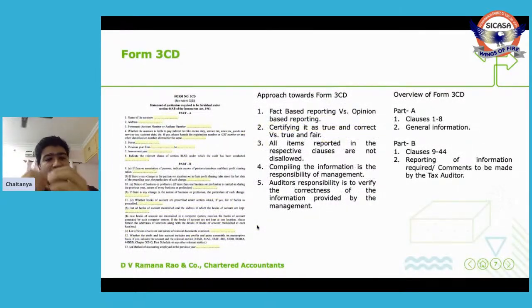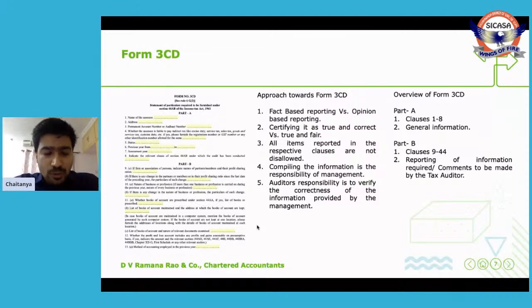This is 3CD. When it comes to 3CD, there are a few points which are required to be noted. Fact-based reporting versus opinion-based reporting. What is fact-based reporting and what is opinion-based reporting? Say, for example, we are a stock auditor of a particular unit appointed by a bank. What are we supposed to report there? We are supposed to report the stock as per books, the stock which we could physically verify, and the differences, if any. So in that case, we are reporting the facts around that particular audit.